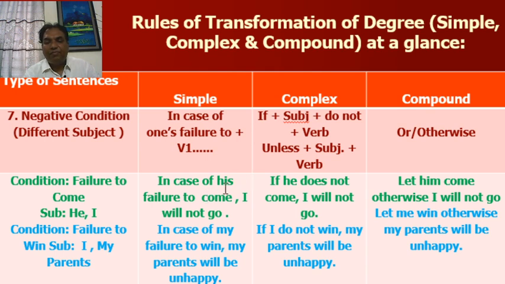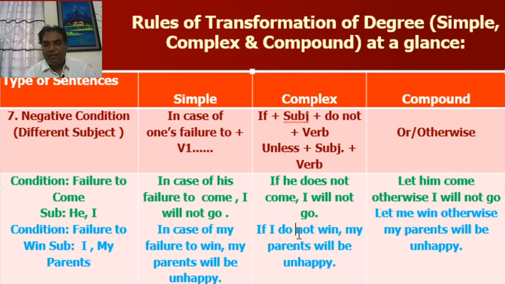In case of his failure to come, I will not go. And carefully look at the compound sentence. Let him come, otherwise I will not go. Look at this column. Condition: failure to come; subjects: he and I.